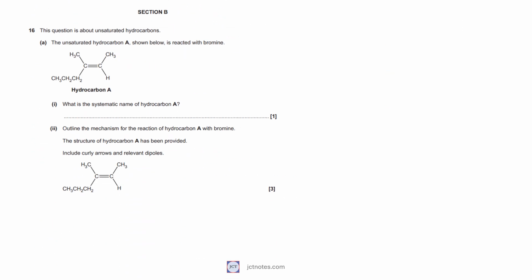We start with section B. Question 16 is about unsaturated hydrocarbons. In part A, we are given an unsaturated hydrocarbon A. The first question is to give the systematic name of the hydrocarbon A.